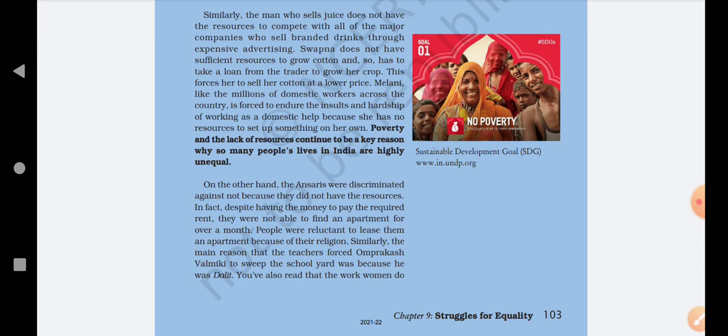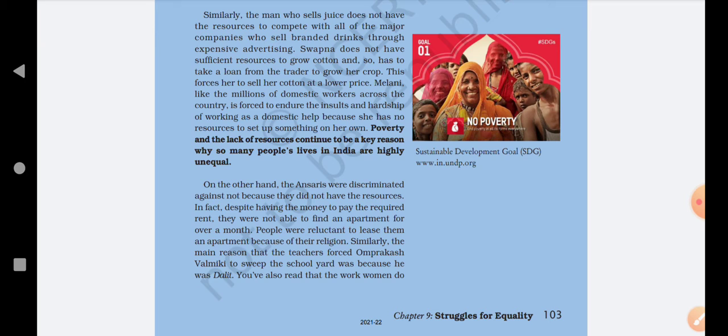Melanie, like millions of domestic workers across the country, is forced to endure the insults and hardship of working as a domestic help because she has no resources to set up something on her own. Now we have also studied the story of Melanie. Melanie was a domestic worker, okay. Domestic workers are the people who work in somebody's house.